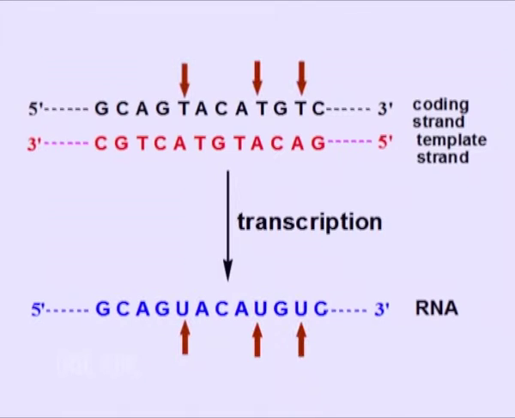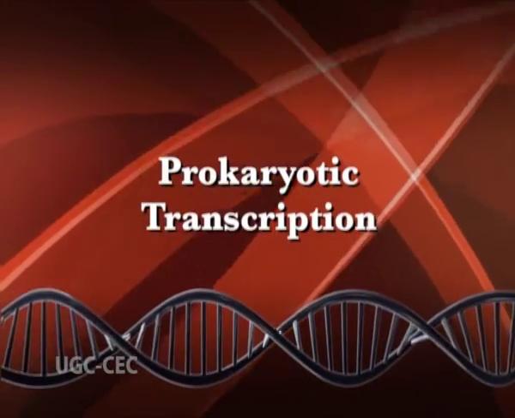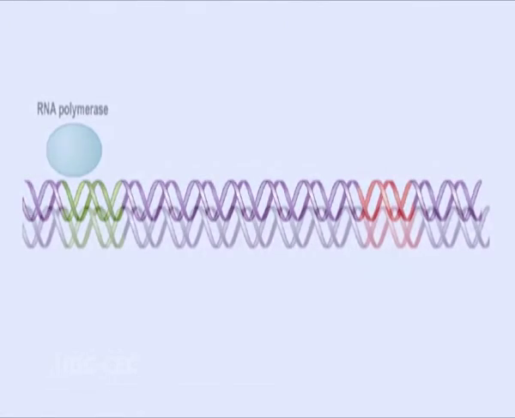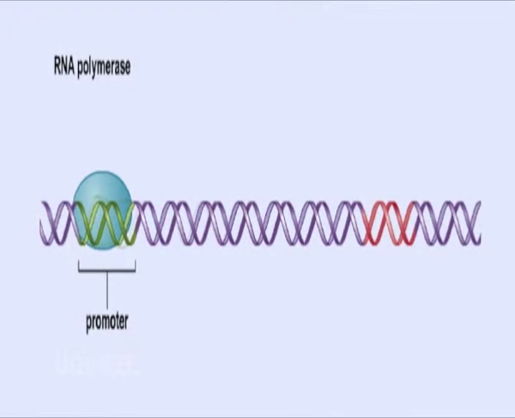Now, let us study the transcription process in prokaryotes in detail. The process of transcription begins with an enzyme called RNA polymerase. This enzyme is also known as DNA-dependent RNA polymerase. It attaches to the template DNA strand and begins to catalyze production of complementary RNA. In prokaryotes, a single type of RNA polymerase synthesizes all different types of RNA such as mRNA, rRNA and tRNA.